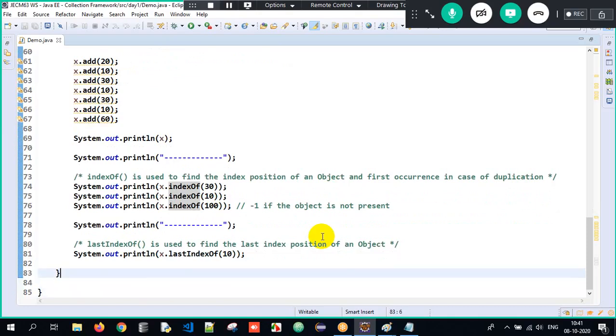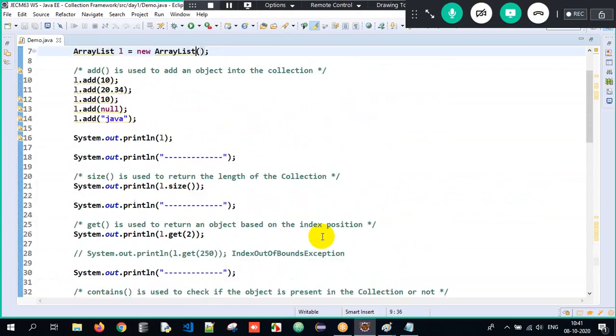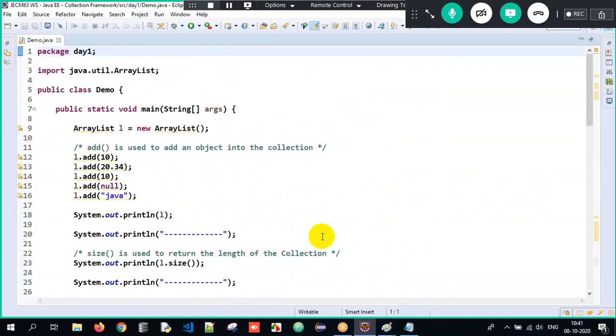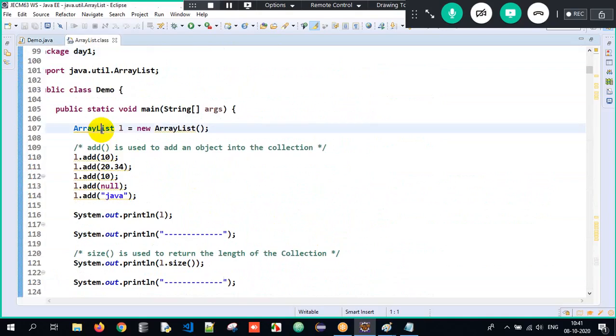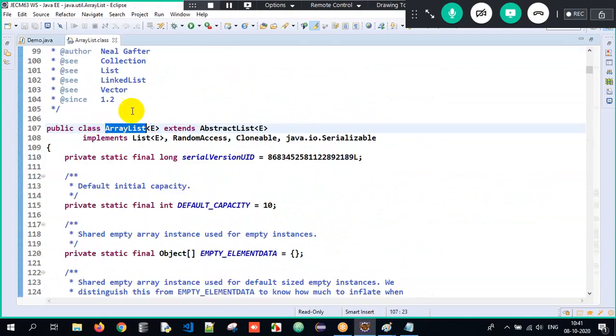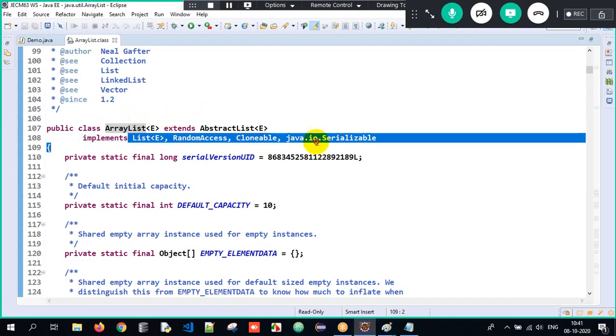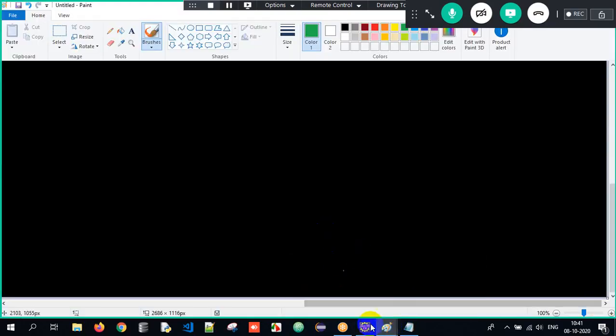And if you want to look at the source code, I have told you how to look at it, right? Press Control on your keyboard, hover on that particular class, click on it. Once you click on that, can you see the source code of ArrayList is available here? See, ArrayList is implementing the List interface. With the List interface, it is also implementing what? List, RandomAccess, Cloneable, and Serializable. So you have to add that particular point as well.